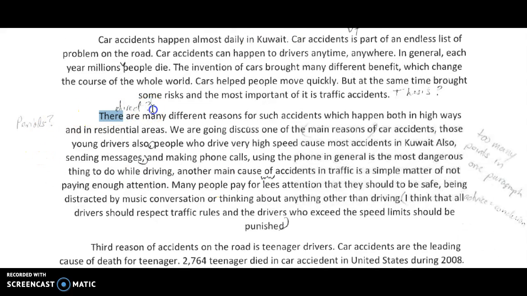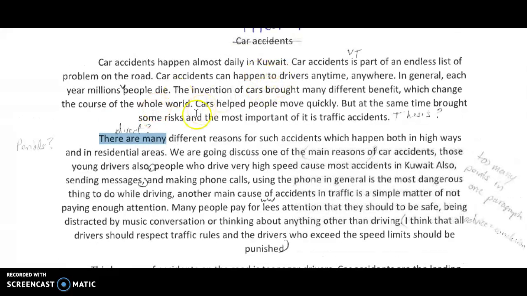Other things, topic sentences not direct. It should be the first reason or cause of the first main effect of car accidents is blank. Grammar-wise, you have very few periods. You have all these commas in here, and that is not really good at all.